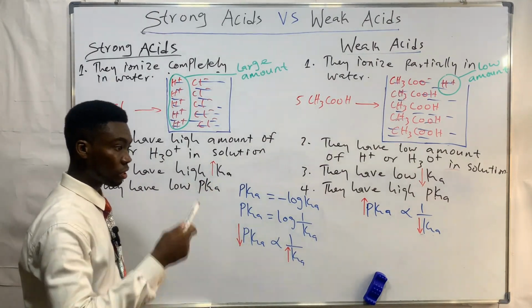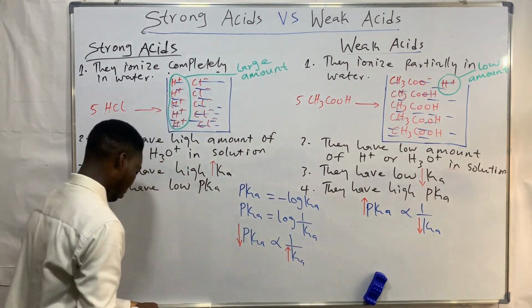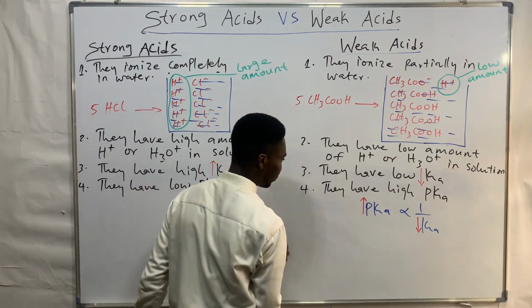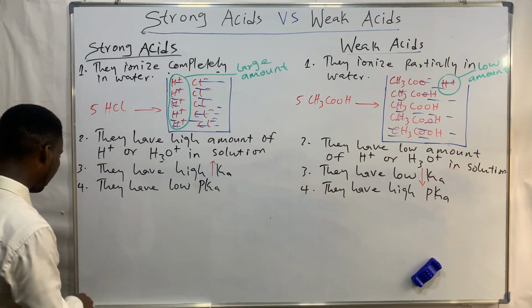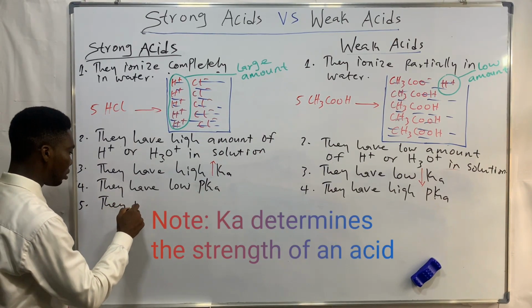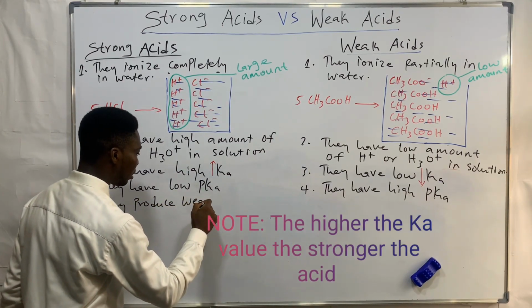All right? Good. Let's move on to the next line of difference. Point number 5. Strong acids produce weak conjugate base.